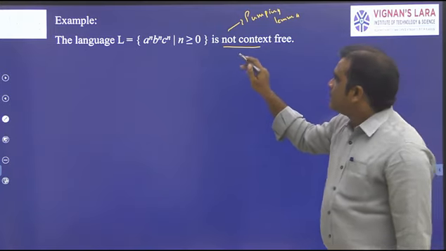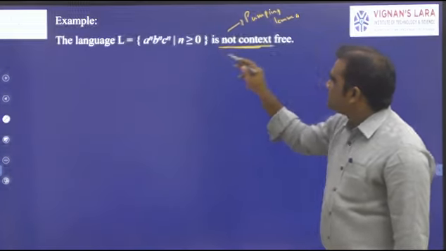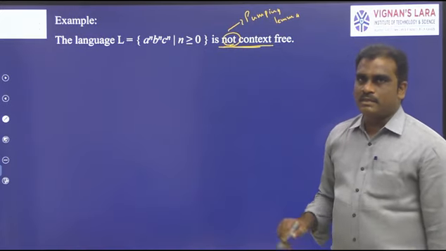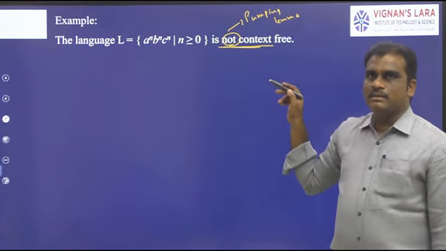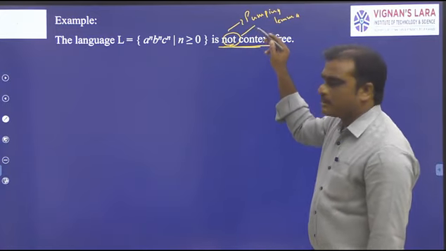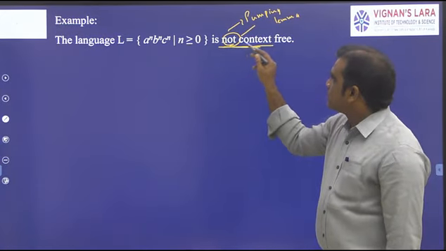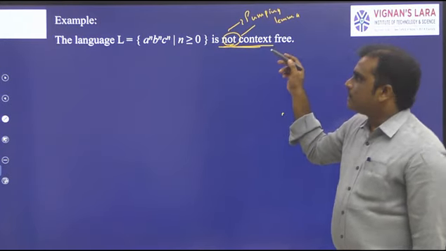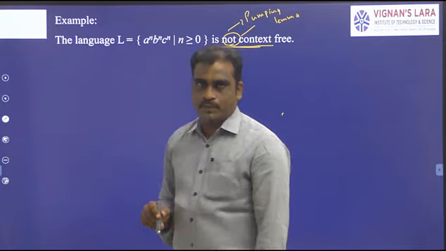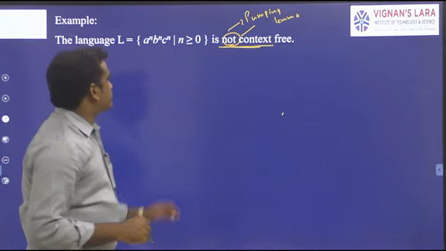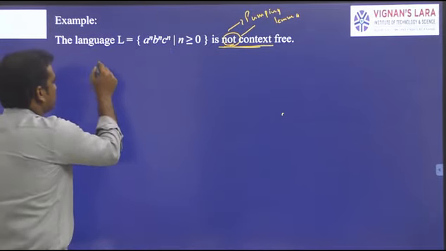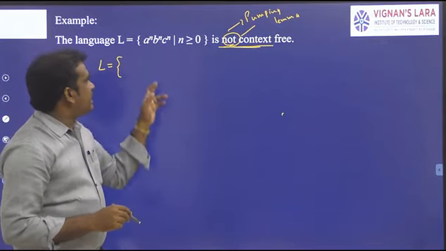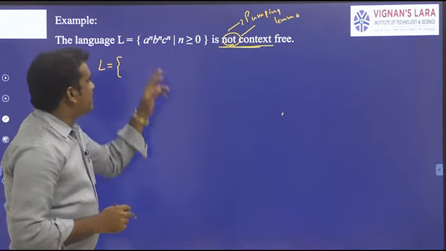Because here the thing is, the language L is not context-free. Whenever it says not context-free or not regular, that is nothing but the pumping lemma concept. If it is not a regular language or not a context-free language, that means it is related to the pumping lemma problem. Now, first write the language. So language L equal to a power n, b power n, c power n, where